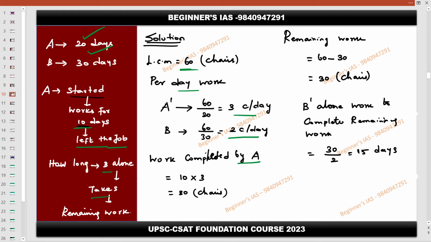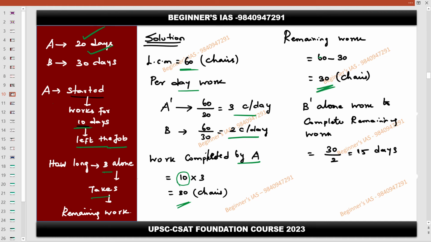Work completed by A: 10 days of work done by A. A's capacity is 3 per day, therefore 10 days into 3, so 30 chars have been done by A. The remaining is 60 minus 30, therefore 30 chars.